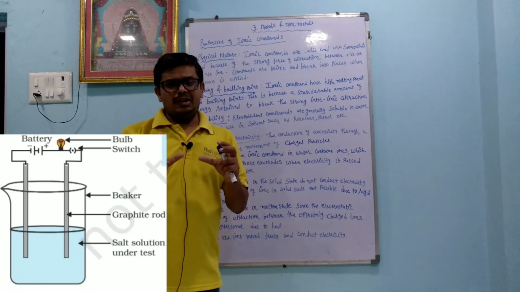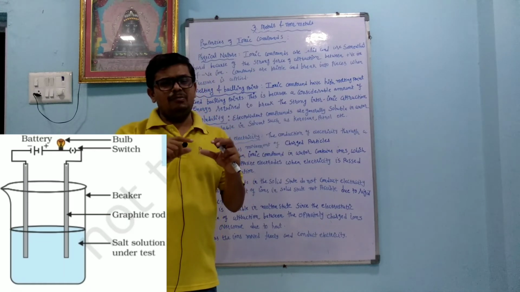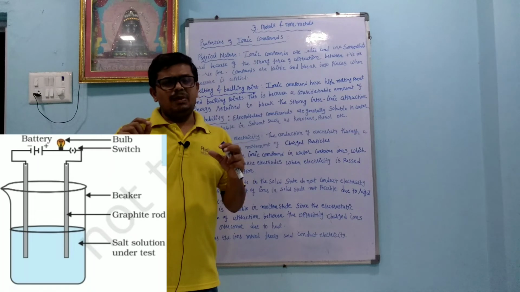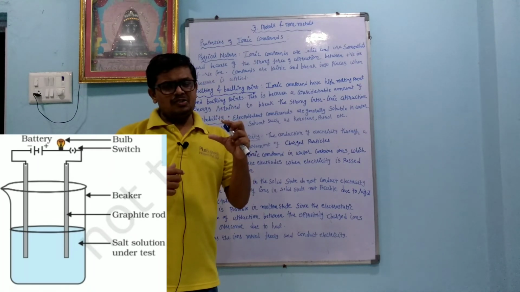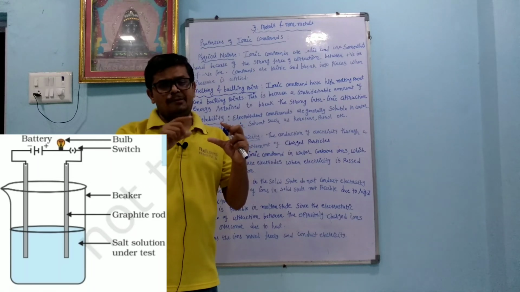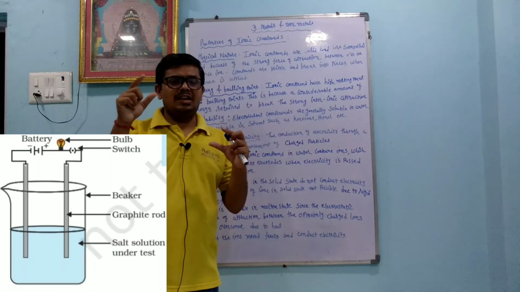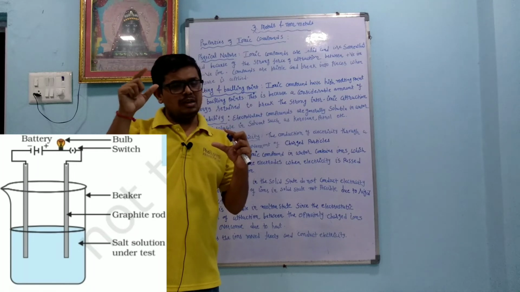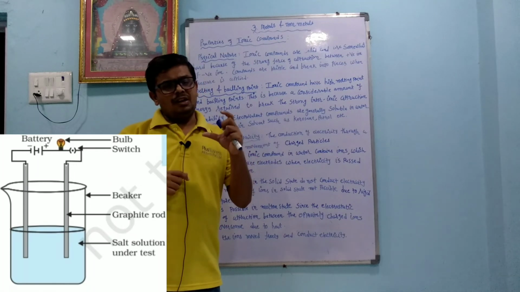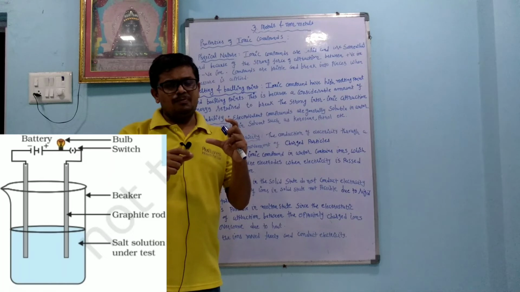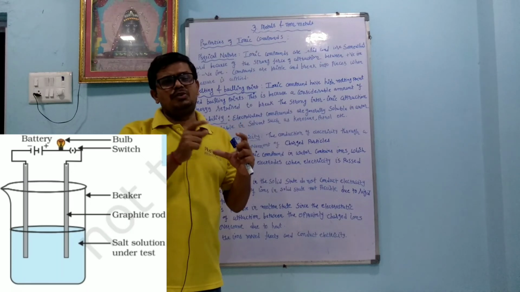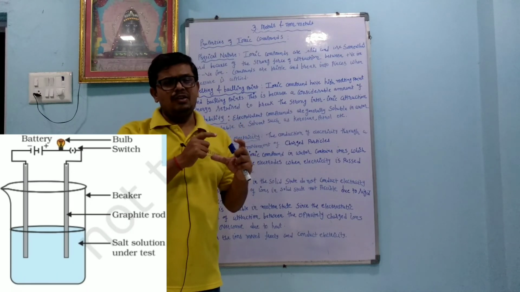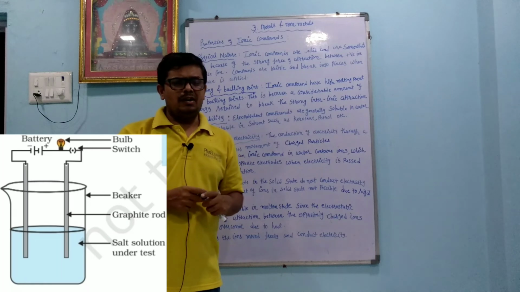Dear student, suppose we take NaCl into the water. Now in the water, this NaCl is separated. Na becomes Na plus and Cl becomes Cl minus, and they are moving inside. Na plus has positive charge and needs an electron, so it is attracted towards the cathode. The cathode has negative charge, so a reduction reaction occurs. In the same way, chloride in the solution wants to donate its electron. Chlorine has one extra electron, so it is attracted towards the positively charged anode, and because of that the reaction occurs.